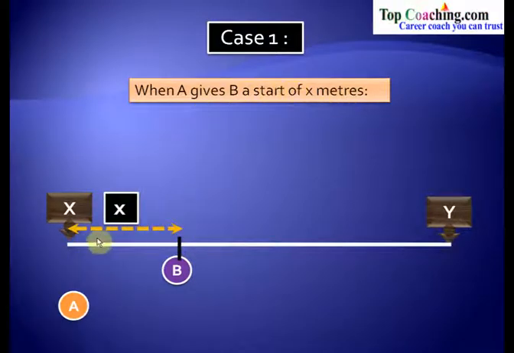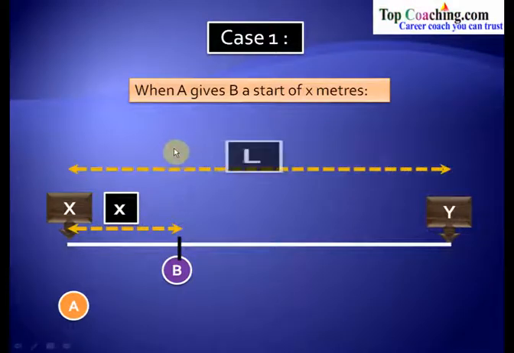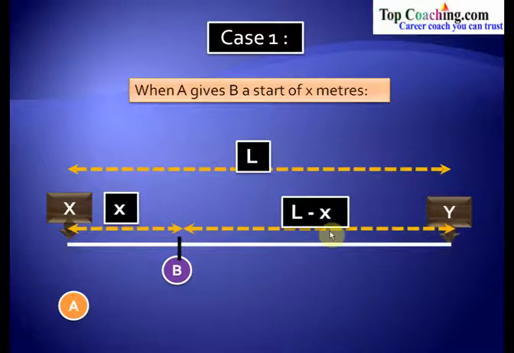So when A gives B a start of x meters, it means that B is standing x meters ahead of A. Now let us say that the total length of the track is L. So this distance from X to Y is L. So the distance which B has to cover becomes L minus x. Now if B reaches Y at a time lesser than the time taken by A, then of course B would be declared the winner, because A has given B a start of x meters as per the clause. So the distance that B needs to cover is L minus x, but in the same time the distance A has to cover is L.